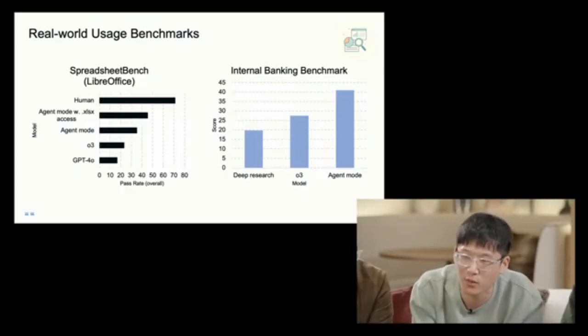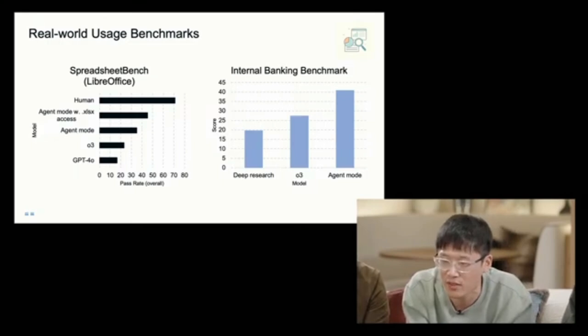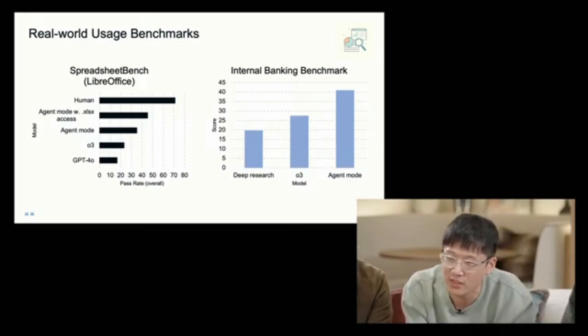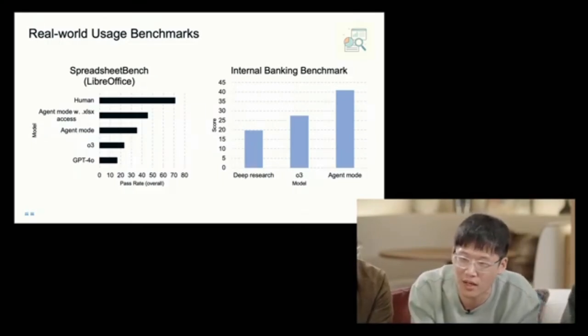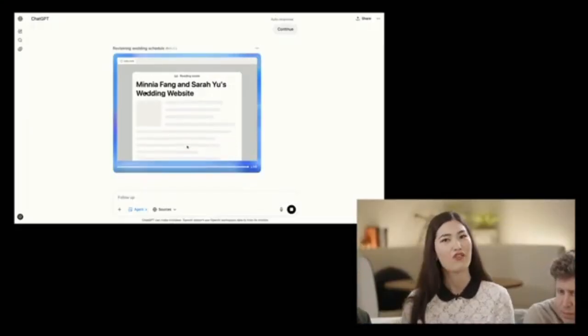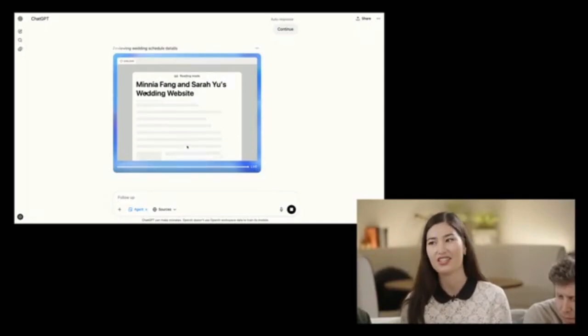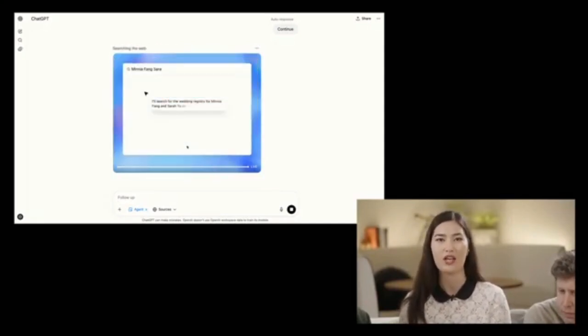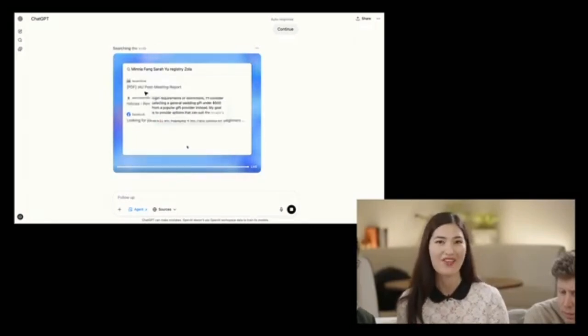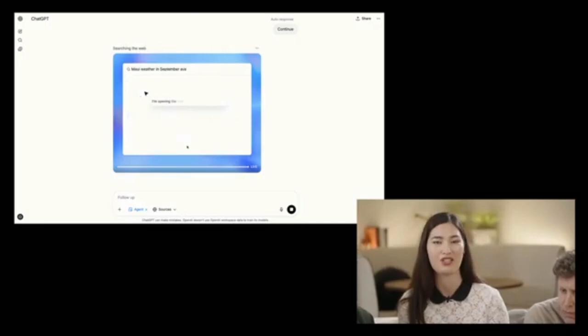This benchmark evaluates the model's ability to conduct first to third year investment banking analyst tasks, such as putting together a three-statement financial model for a Fortune 500 company. As you've seen in that example, they said that their ChatGPT agent is better than just having one O3 model or O4 mini, or just using deep research or operator by itself.